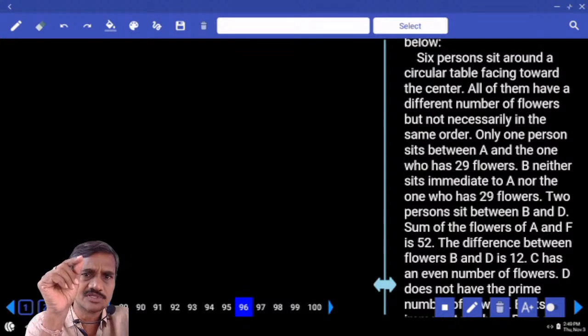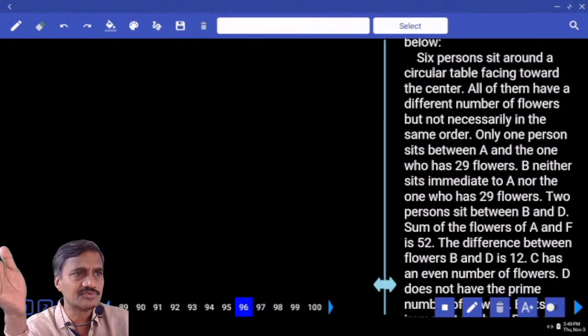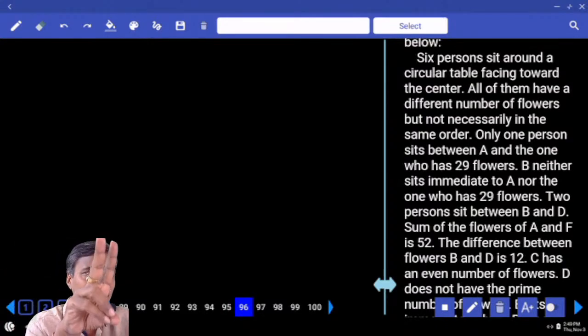Certain number, certain number of persons. We have shifted that one to the second priority. Now finally you are left with these 2 sets.